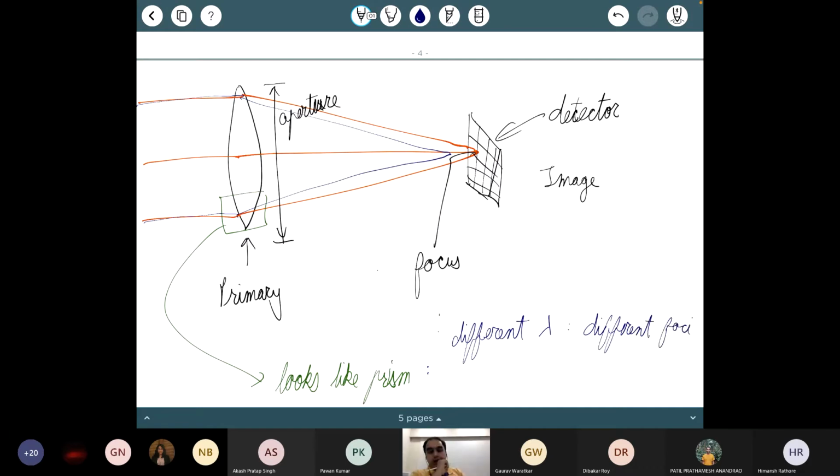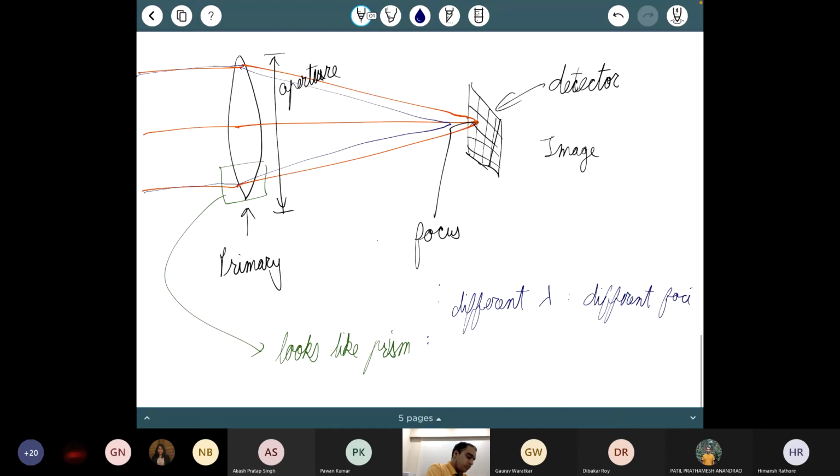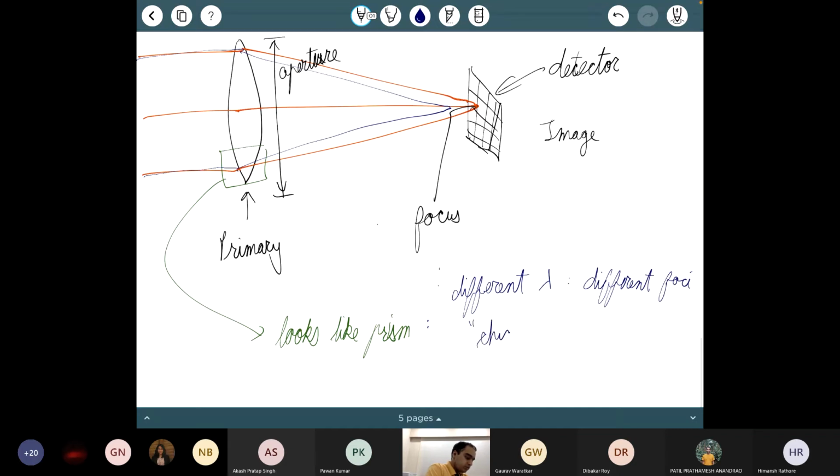This is called chromatic aberration. Aberration means any imperfection or distortion in image quality. These rays, by the time they reach that detector in the focal plane, are going to be spread out a bit. So you can either focus the red light or the blue light, but other wavelengths are going to get defocused.